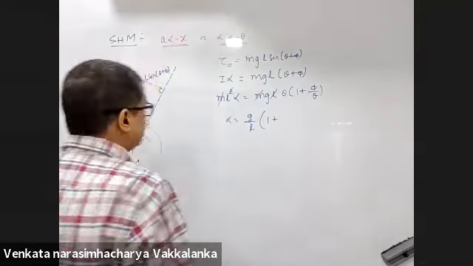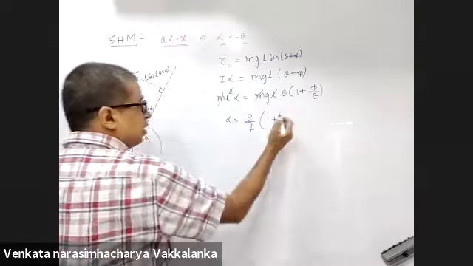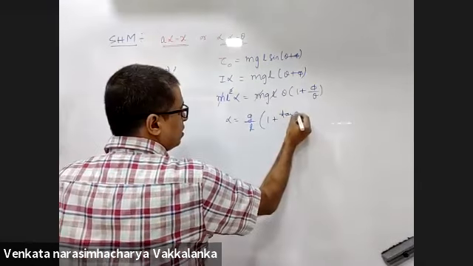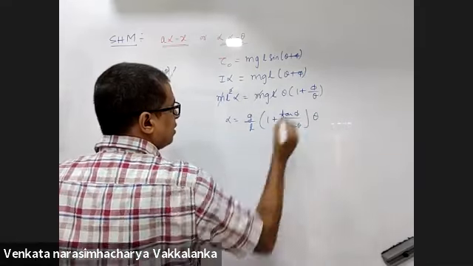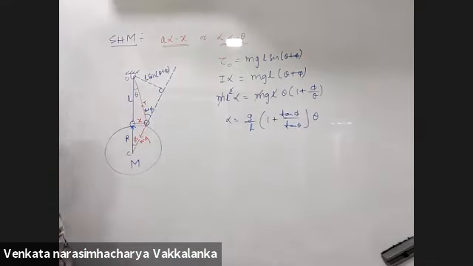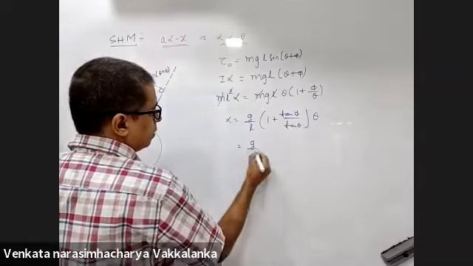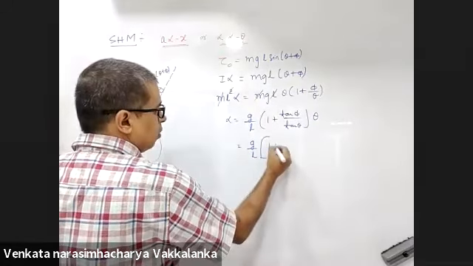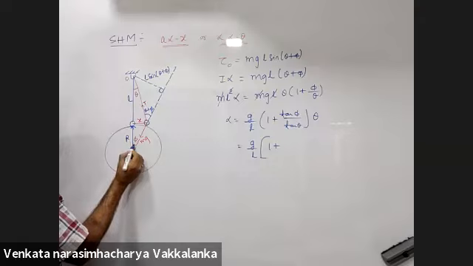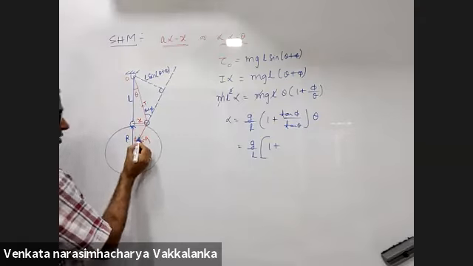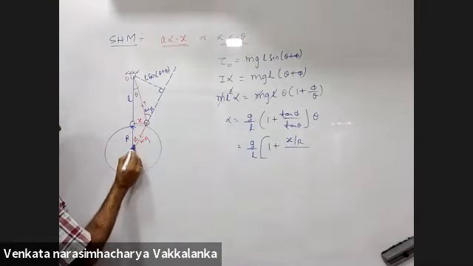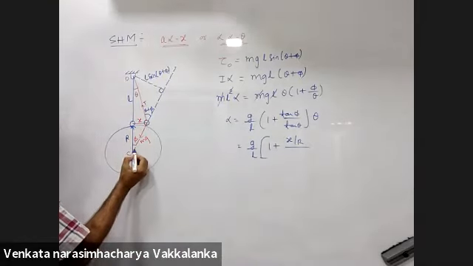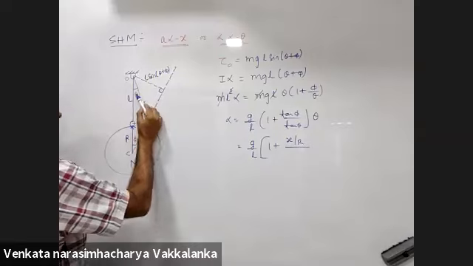1 plus phi by theta, and phi and theta both are small, so I can replace them with tan phi by tan theta, into theta. G by L, 1 plus. What is the value of tan phi? X by R. What is the value of tan theta?